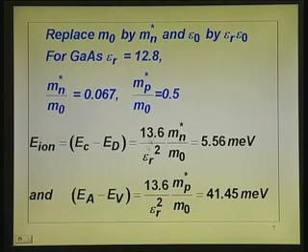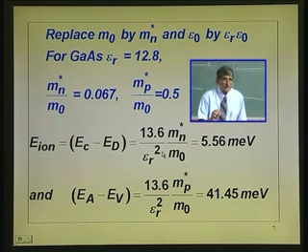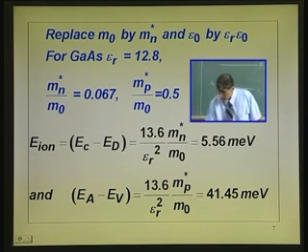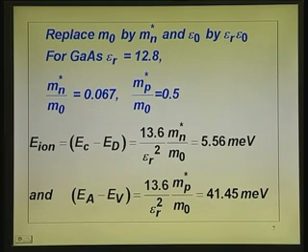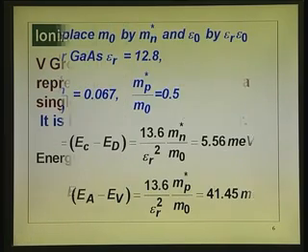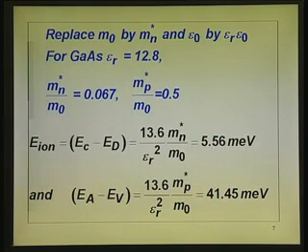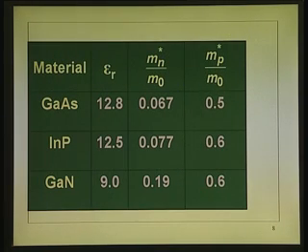I hope this is clear enough. Exactly all that you do is 13.6, you multiply m n star by m naught, divide by epsilon r square. The entire ionization energy depends upon that ratio of the effective mass to the actual mass. Now, using that, if you sum up and see, gallium arsenide, indium phosphide, gallium nitride I have listed here, because the first two are the very popular ones. Gallium nitride is one which is finding its way in. So, I have just added that also, and they are all almost comparable.